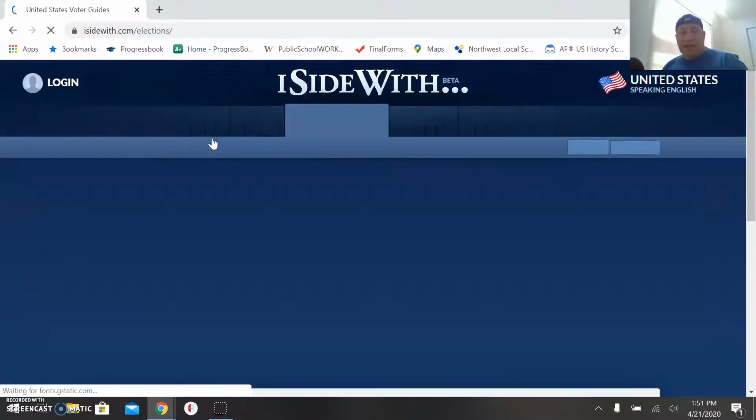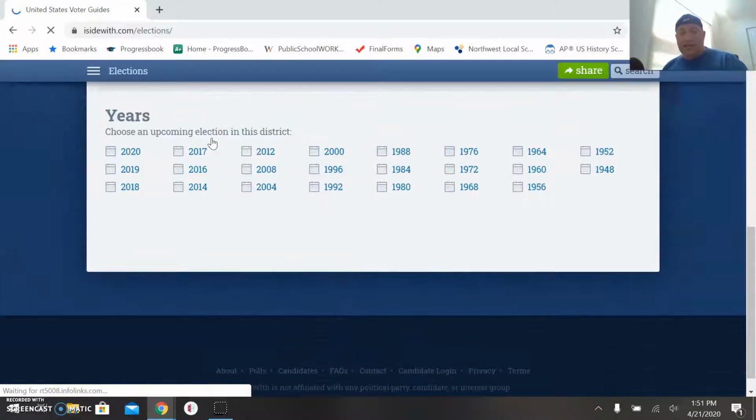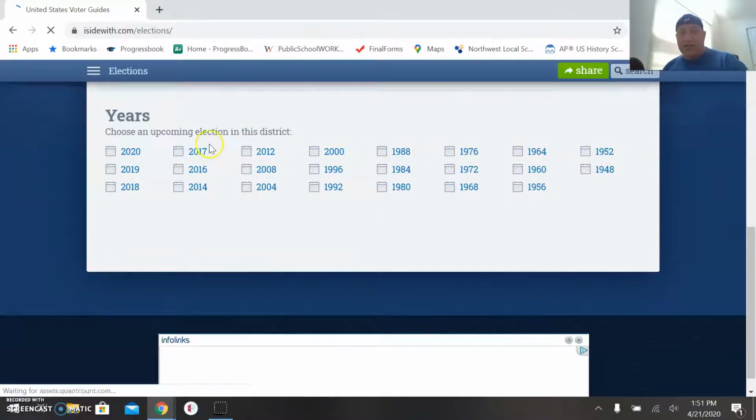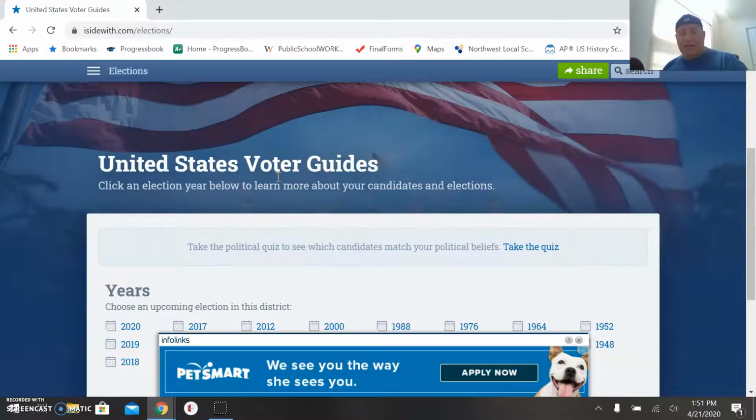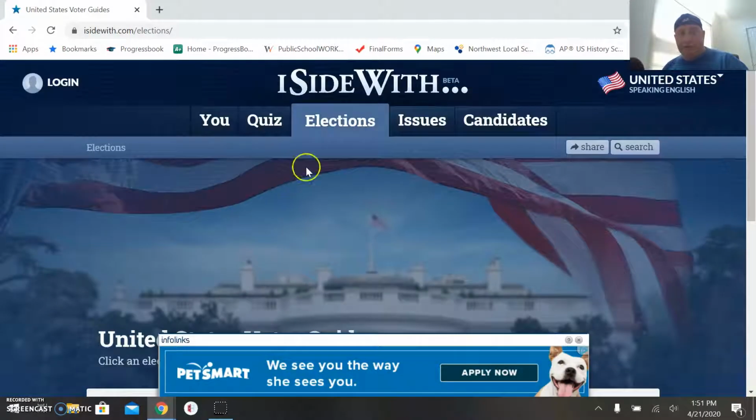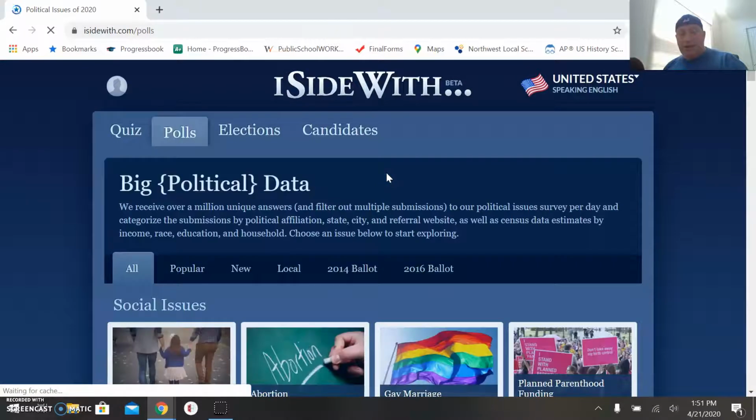You can look at different elections on this site. Okay, it gives you a voter guide to the different elections and even previous elections. Choose an upcoming election in this district. In 2020 would be that, but they also give you historically how the district has sided on elections.